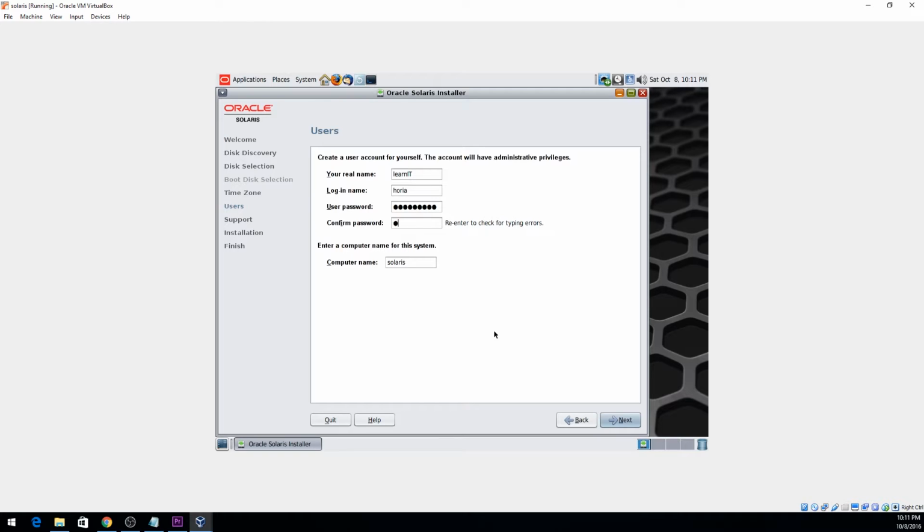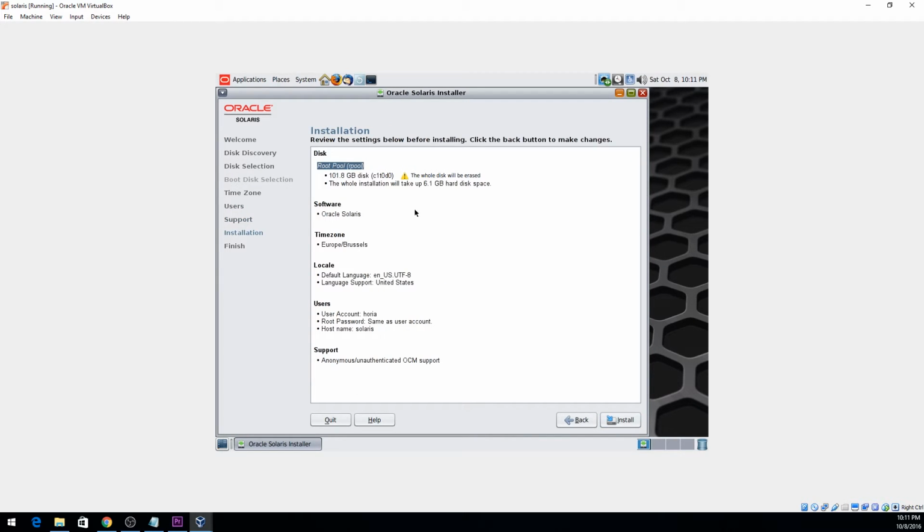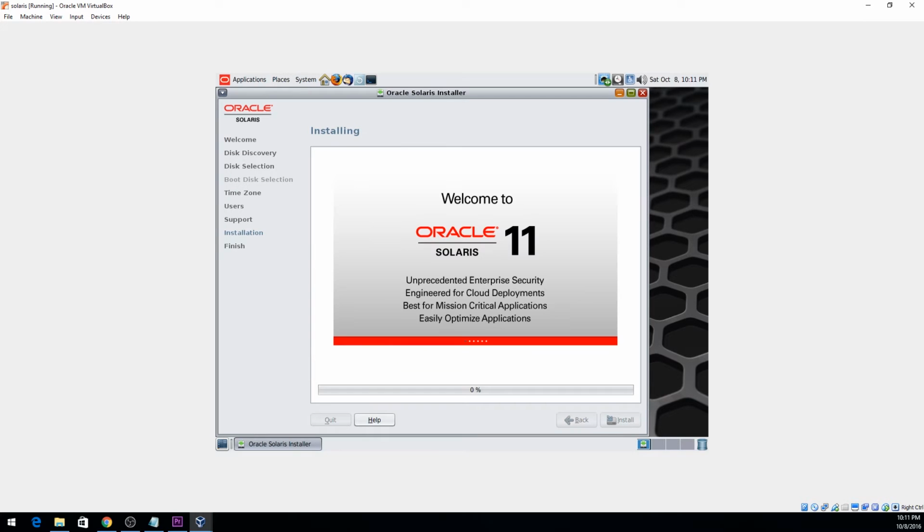I'm gonna put my super secure password. I don't care about updates. So basically this is it. It is that easy. This is gonna complete now. You don't have to do anything else. So it's super straightforward. Now this is gonna take a while, so I'm gonna speed up the process.